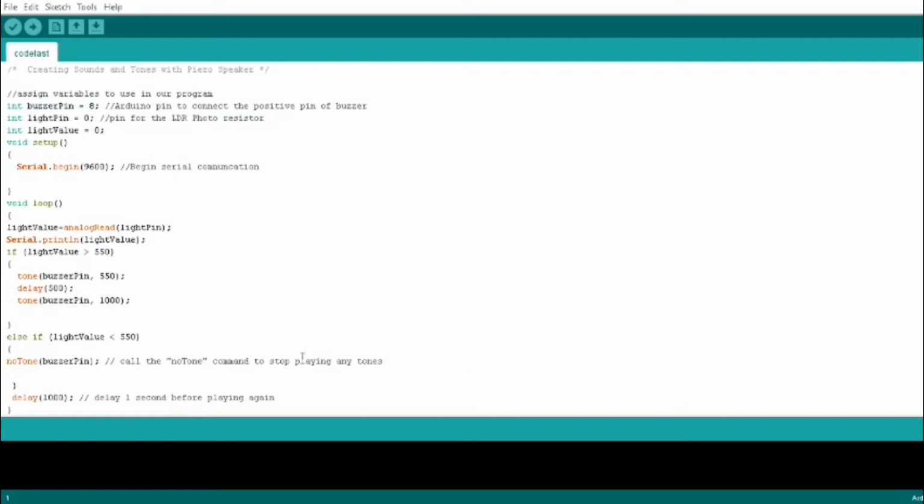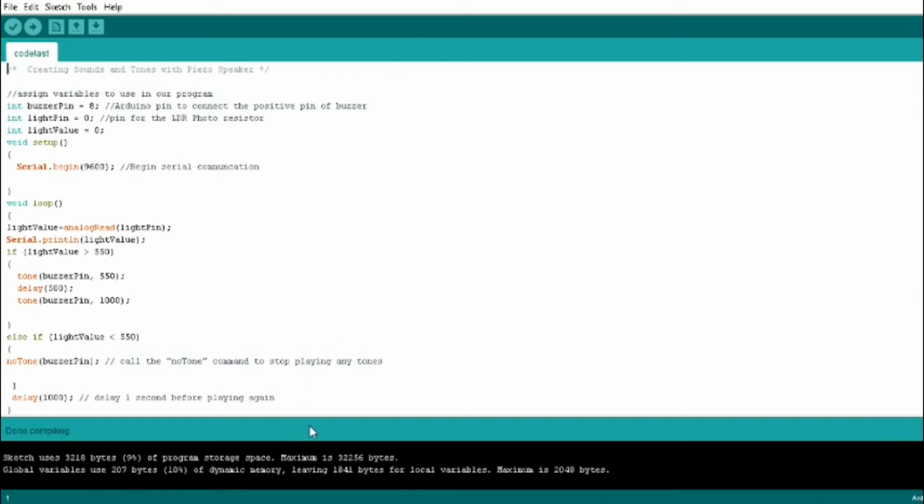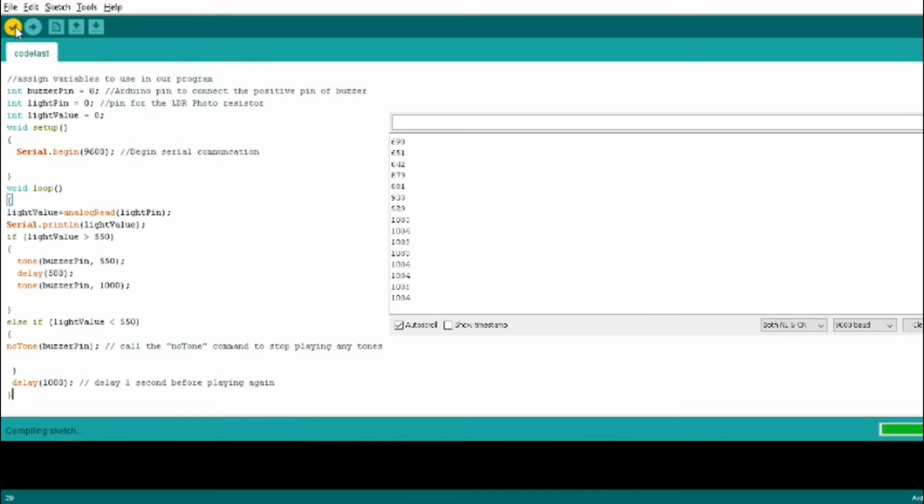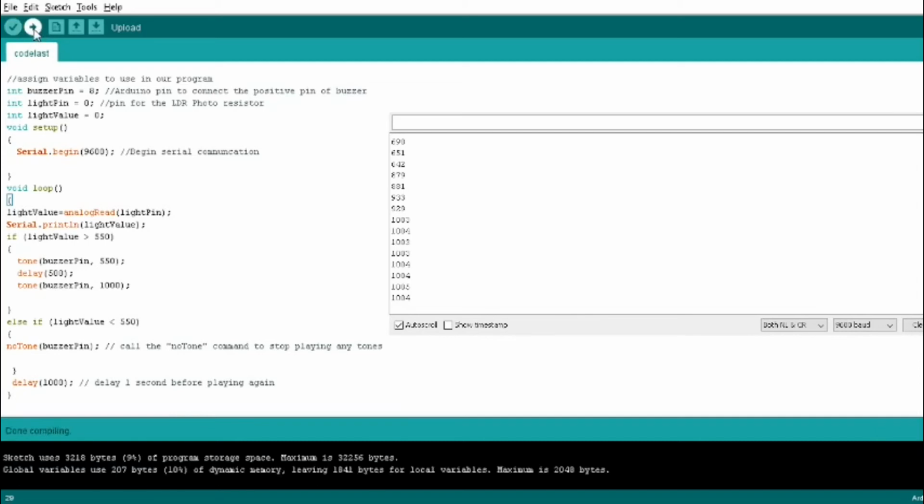So this part is the code for a buzzer alarm using the LDR and the buzzer. It is set so that when the LDR detects a value greater than 550, it produces 2 alternating frequencies. And if the LDR detects a value less than 550, the buzzer will not turn on and produce sound.